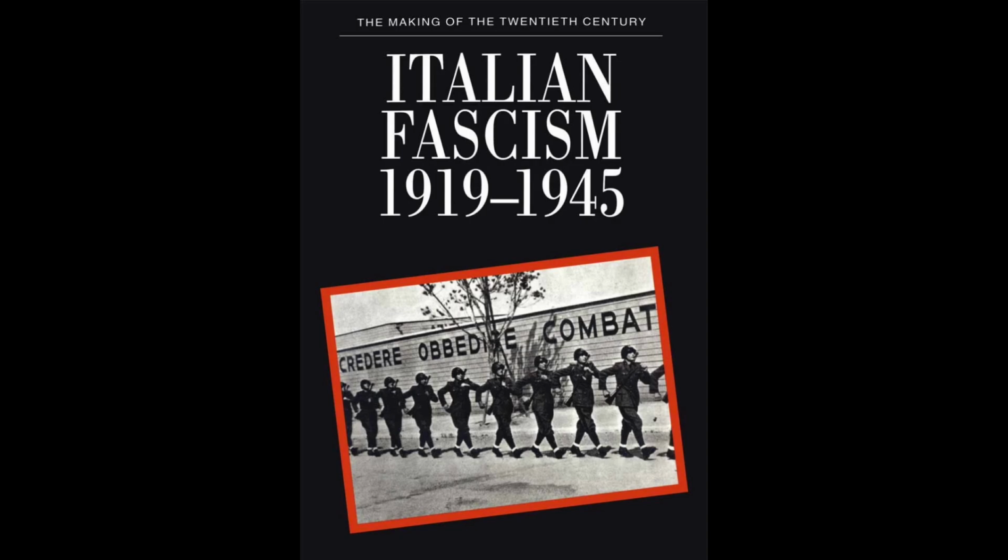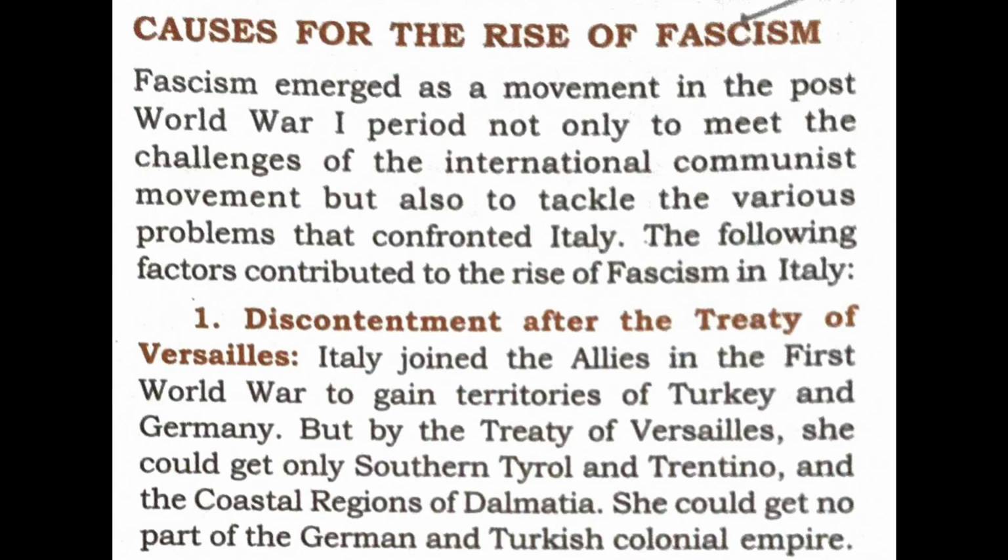rise in Italy. The first is discontentment after the Treaty of Versailles. Number 2, economic crisis. Number 3, political instability. Number 4, class conflicts. Number 5, threat of socialism or communism. Number 6, failure of the League of Nations. And number 7, leadership provided by Mussolini. So these are the basic reasons or causes for the rise of fascism.